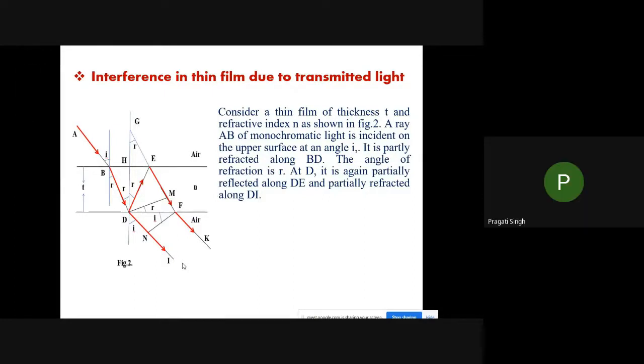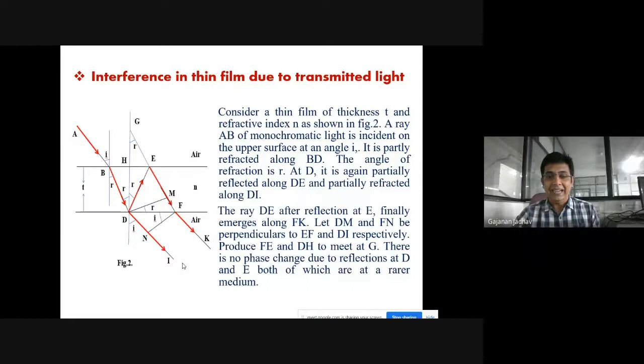Yes, sir. Okay. So the ray DE, now we are talking about this DE. The DE after reflection at point E finally emerges along FK.